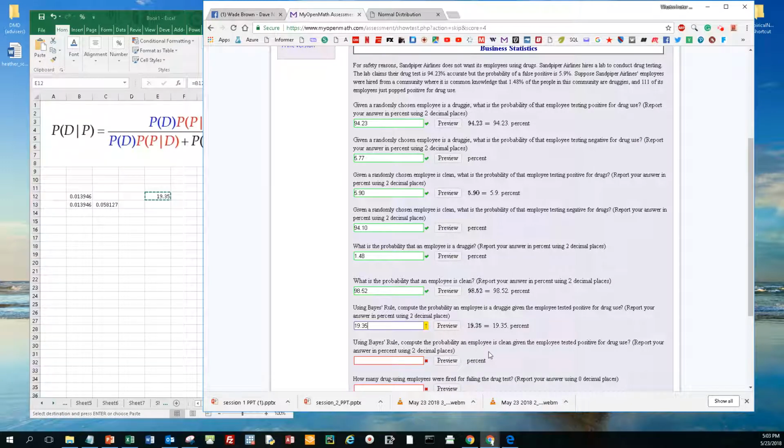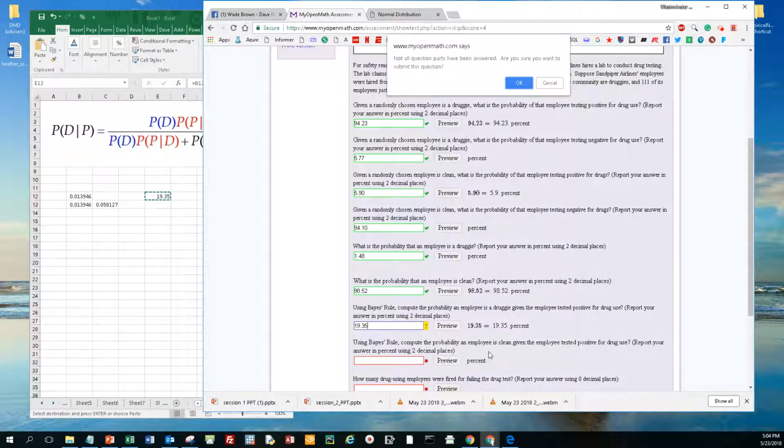The probability an employee is a druggie, given the employee tested positive for drugs. We're talking about all the people that tested positive for drugs. And most people think, well, if they tested positive, they're probably guilty, right? But according to Bayes' rule, of those people that test positive at this company, only 19.35% are actually drug users. Let's hit enter to see if we got it right.